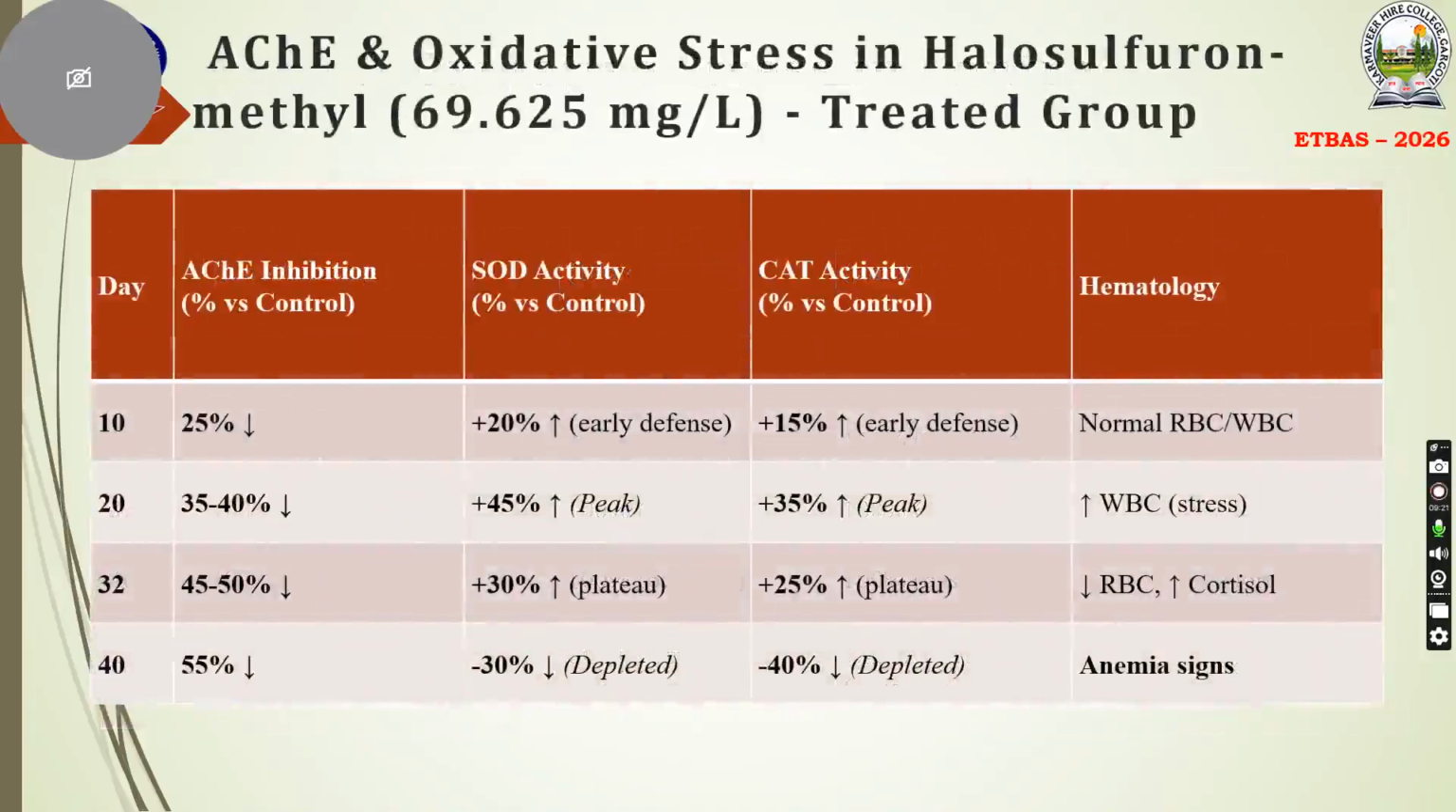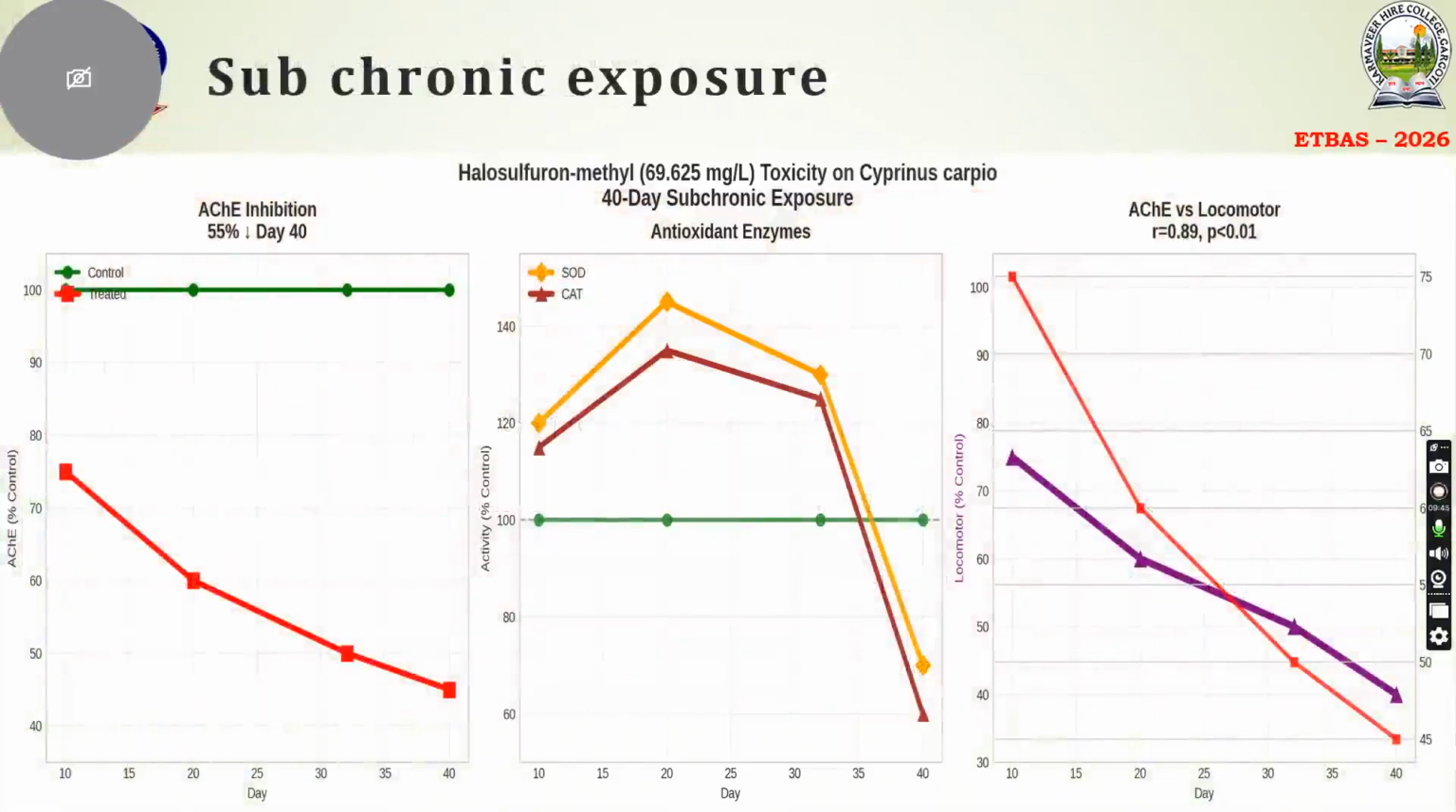What I showed here is ACHE and oxidative stress, with halosulfuron methyl as the toxic chemical I induced in the treated group. It shows ACHE inhibition versus control: at day 10 it was 25%, day 20 was 35 to 40%, day 32 was 45 to 50%, and at day 40 55% was depleted. This is the subchronic exposure. In the graph, green color shows the control and red color shows the treated group, with SOD and CAT antioxidant enzymes and ACHE inhibition versus locomotor activity.